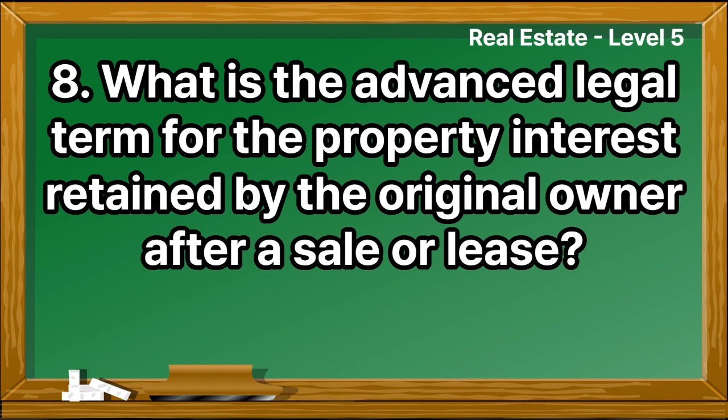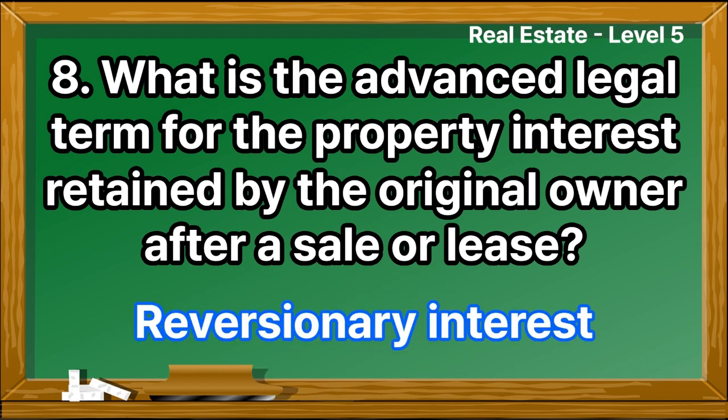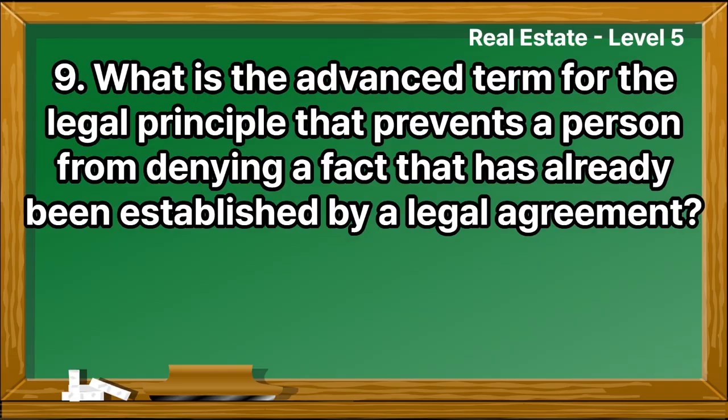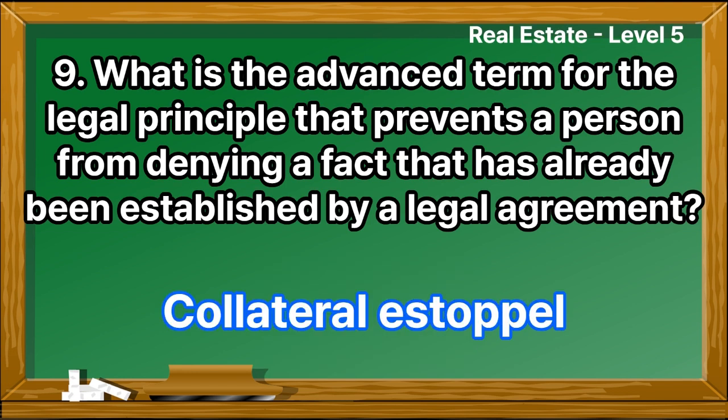What is the advanced legal term for the property interest retained by the original owner after a sale or lease? Reversionary interest. What is the advanced term for the legal principle that prevents a person from denying a fact that has already been established by a legal agreement? Collateral estoppel.